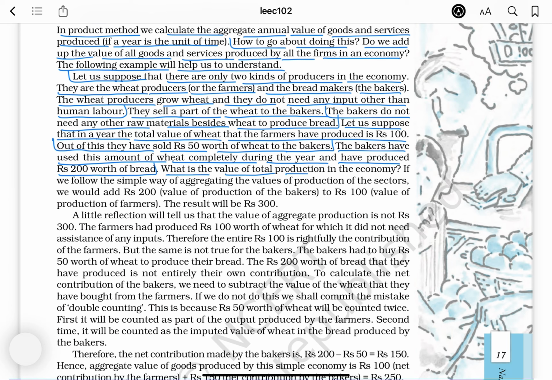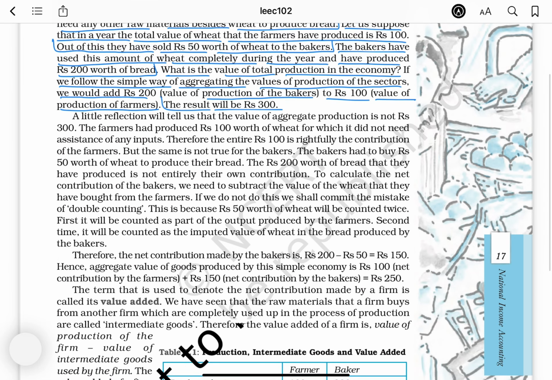What is the value of total production in the economy? If we follow the simple way of aggregating the values of production of the sectors, we would add rupees 200, the value of production of bakers, to rupees 100, the value of production of farmers. The result will be 300. A little reflection will tell us that the value of aggregate production is not rupees 300.